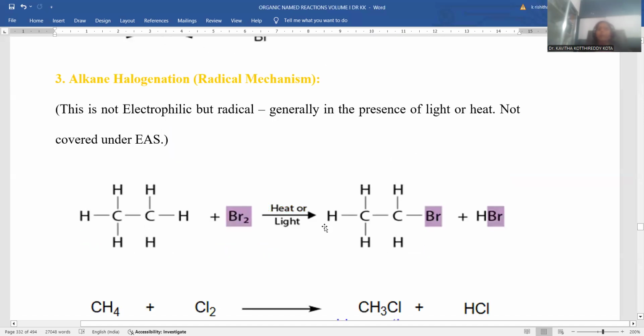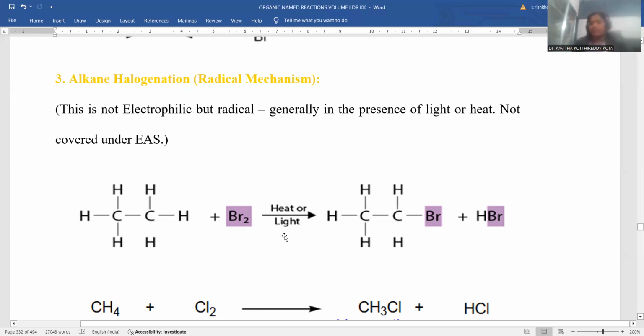Now, another part of halogenation is where alkanes are subjected to halogenation. The mechanism is a free radical mechanism. If you want to know, here is ethane. Ethane is a saturated alkane molecule, which is also alternatively designated as paraffins. So they can be treated with a bromine molecule. Either heat or light conditions are sufficient to go for the substitution process.